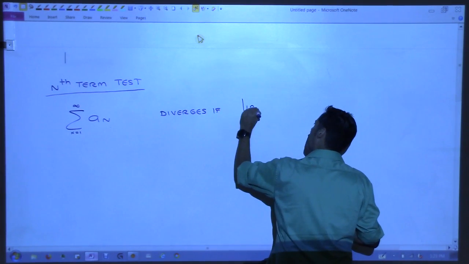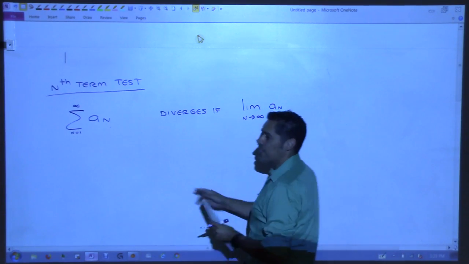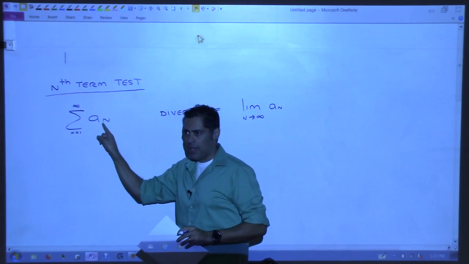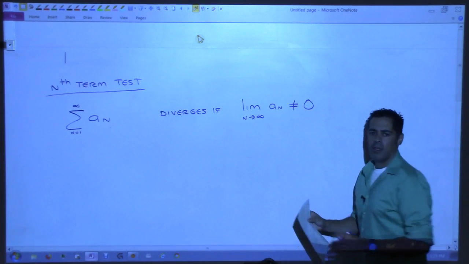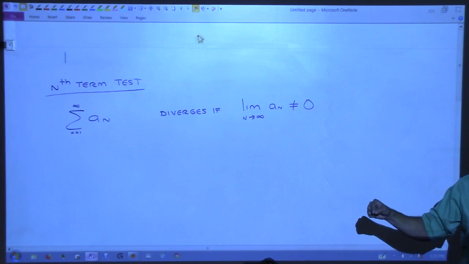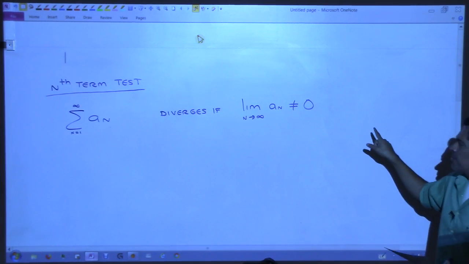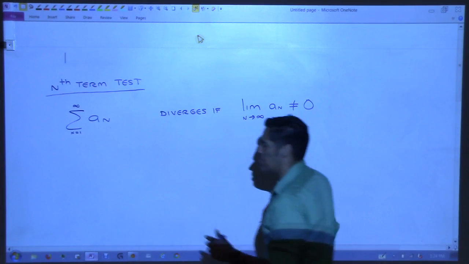The limit as n goes to infinity of a sub n, which is this sequence, right? The sequence we're looking at. If the limit of that does not go to 0, then you are done. You can say it diverges. Now, there's a little comment on the side there. It says inconclusive if the limit does go to 0. So let's take a look at the examples we just did.